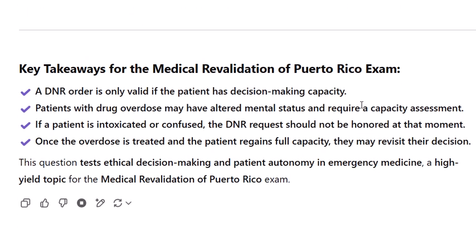Key takeaways for the medical revalidation of Puerto Rico exam. A DNR order is only valid if the patient has decision-making capacity. Patients with drug overdose may have altered mental status and require a capacity assessment. If a patient is intoxicated or confused, the DNR request should not be honored at that moment. Once the overdose is treated and the patient regains full capacity, they may revisit their decision. This question tests ethical decision-making and patient autonomy in emergency medicine, a high-yield topic for the medical revalidation of Puerto Rico exam.